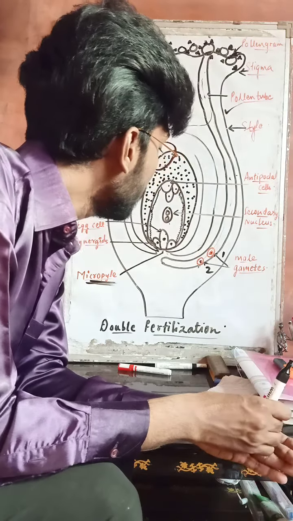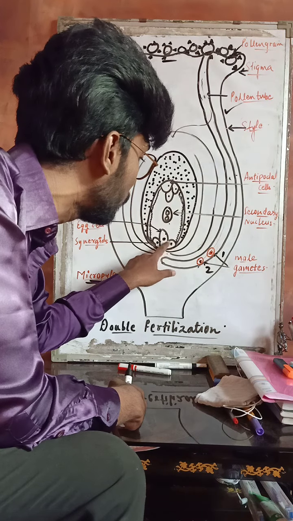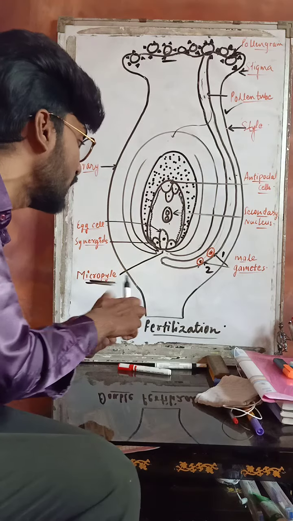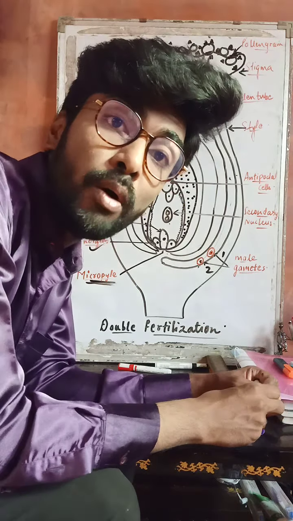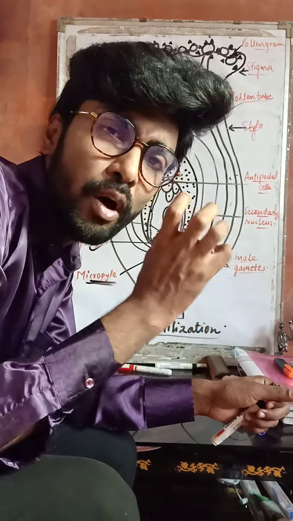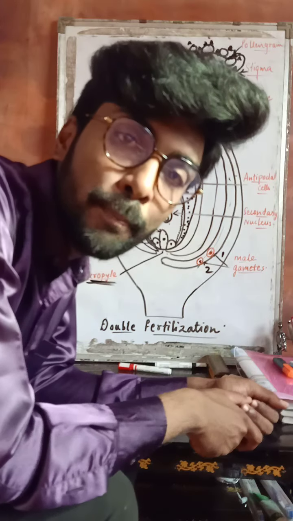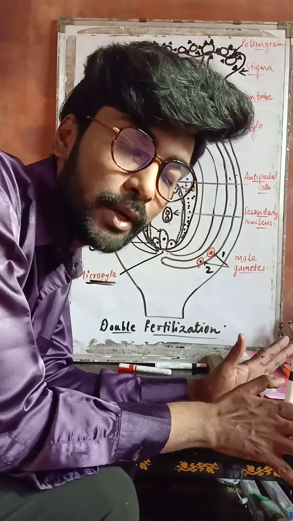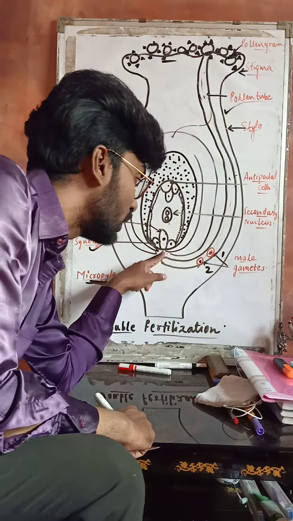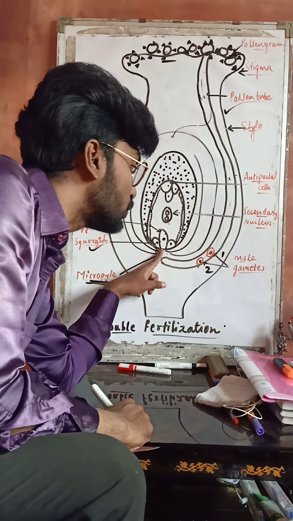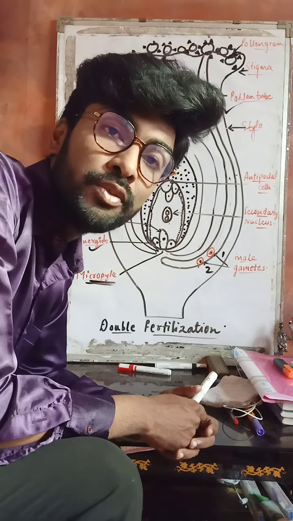Now what happens is that the synergid cells, you know very well, the egg cell is in the center and the two flanking cells are generally called the synergid cells, right? Now the synergid cell generally contains the filiform apparatus, right? The filiform apparatus of the synergids will provide a proper passage for the entry of the pollen tube towards the female gamete, correct? So now, on piercing the nucellus, the pollen tube will penetrate inside the embryo sac, right?